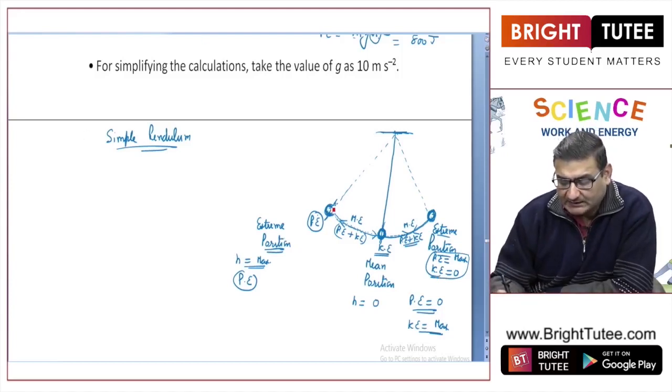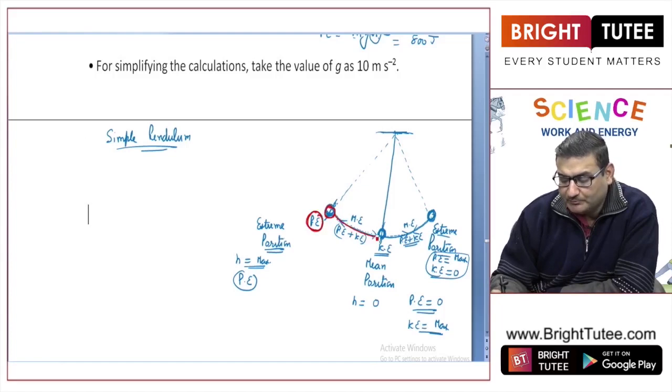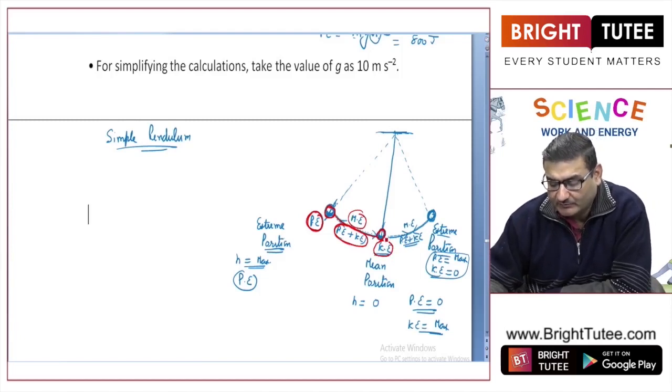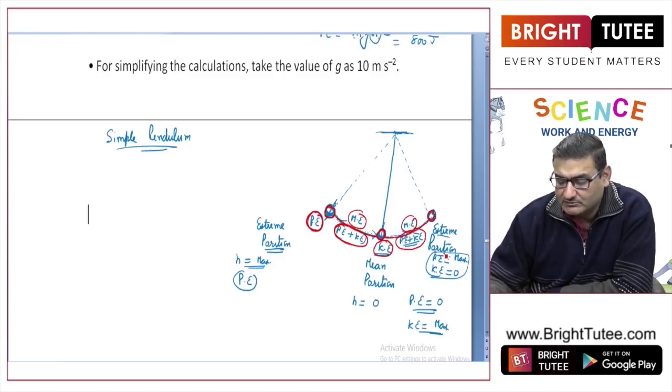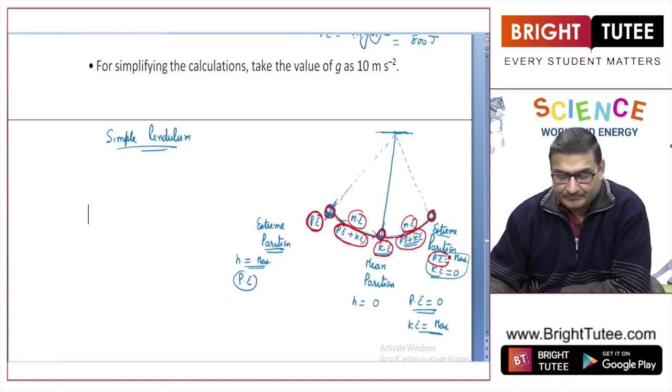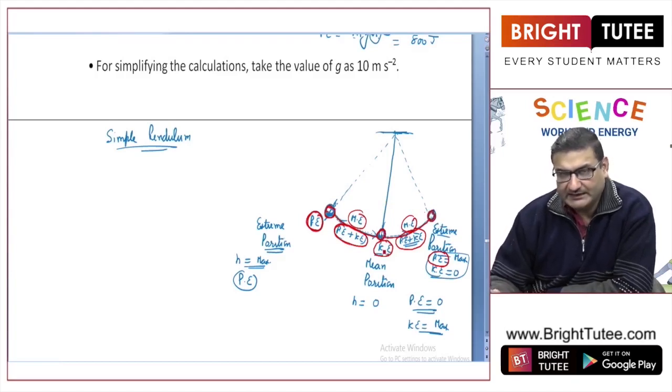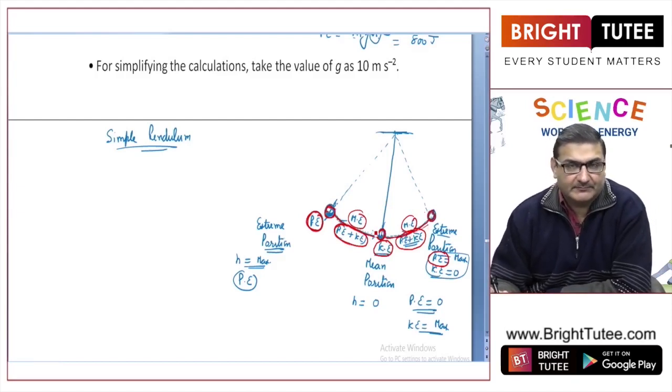Let us relate. At the extreme position, it has got potential energy. From extreme to mean, it has got both potential and kinetic, that is the mechanical energy. At the mean position, it has got only kinetic energy. Again from mean position to extreme position, it has got mechanical energy, that means potential and kinetic both, and at the extreme it has once again only potential. So at extreme positions only potential energy, at the mean position only kinetic energy, and in between when it oscillates it has got both of them, right?